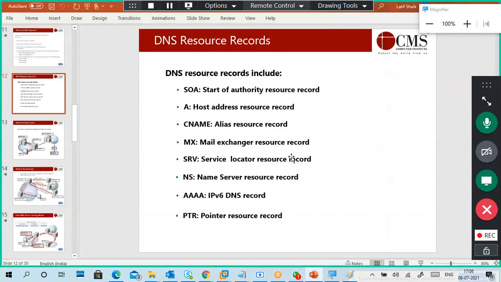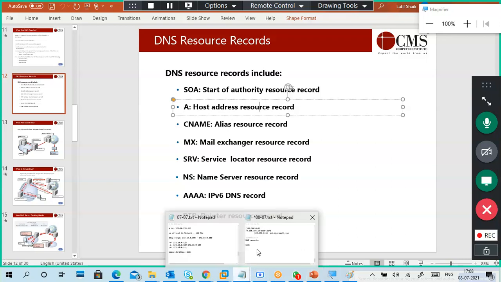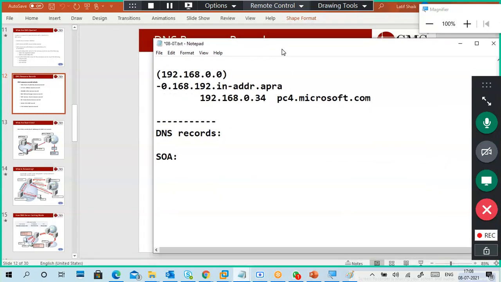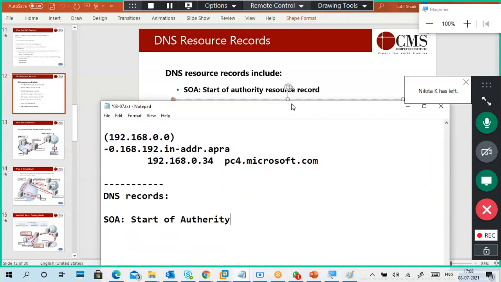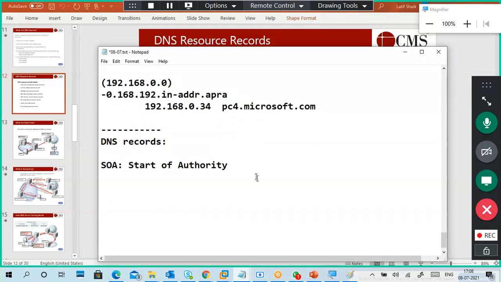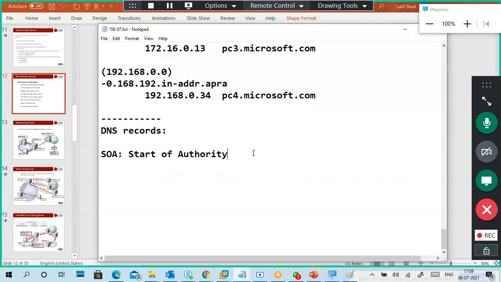SOA means start of authority. Is it easy to copy paste? Oh, it is very difficult. They put everything in individual boxes. Otherwise, you can type start of authority. I have to check the spelling. Yeah, always I'm getting doubt here. Authority. Okay, start of authority.